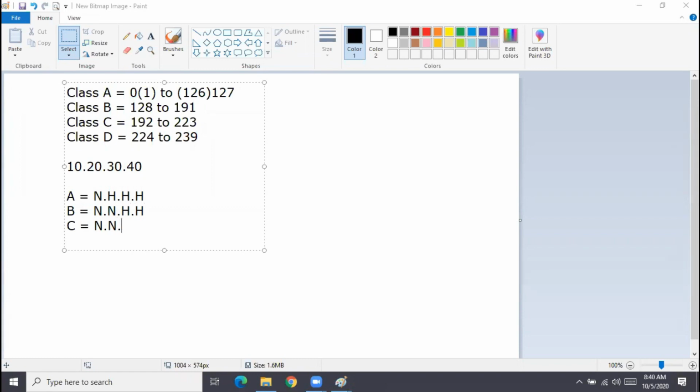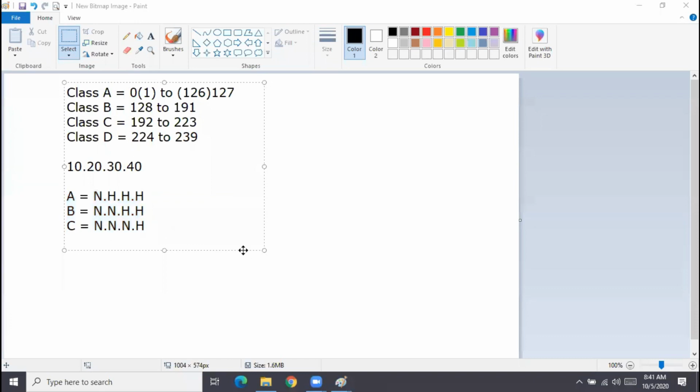Class C will be network, network, network, host. If you see, this is the format. Class A is 1 octet for network, remaining 3 octets for host. Class B is 2 for network, 2 for host. Class C is 3 and 1. So all cannot be network, all cannot be host. So you have this combination, class A, class B, class C.